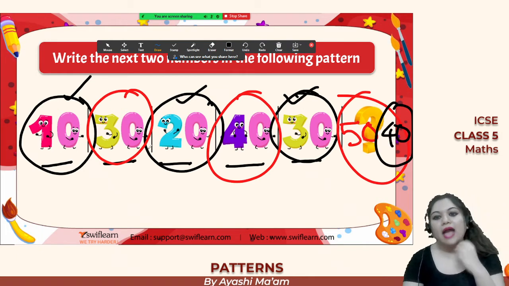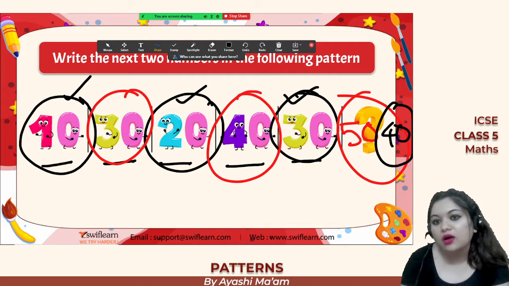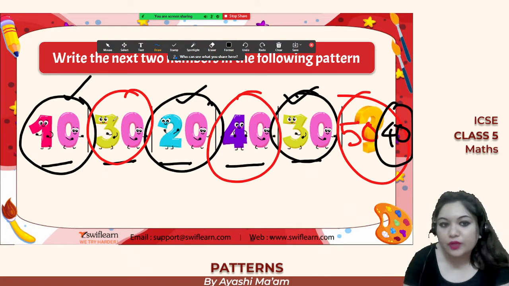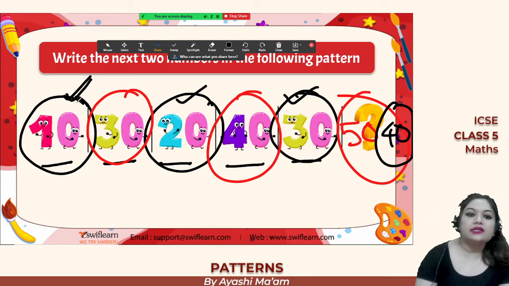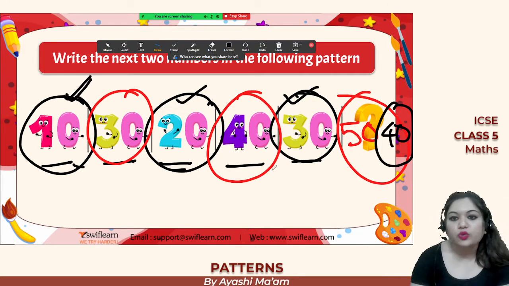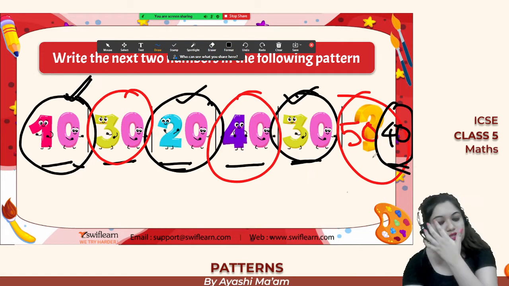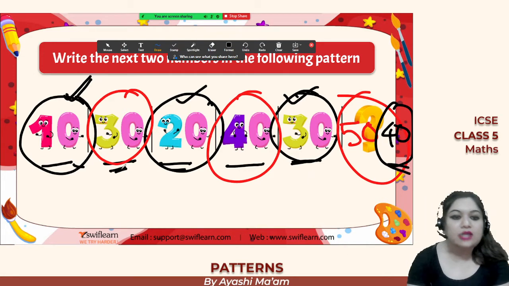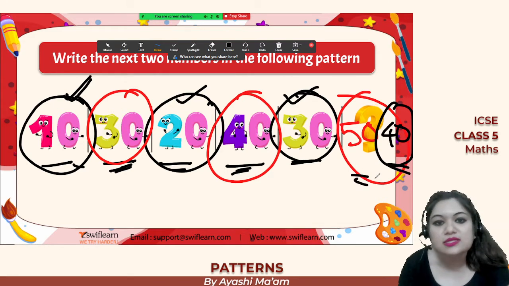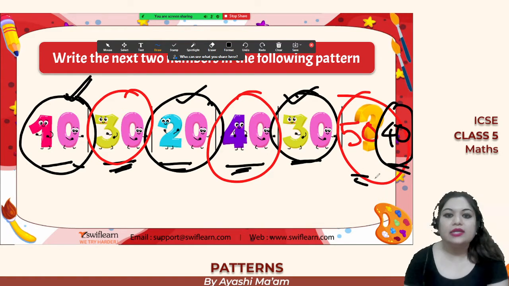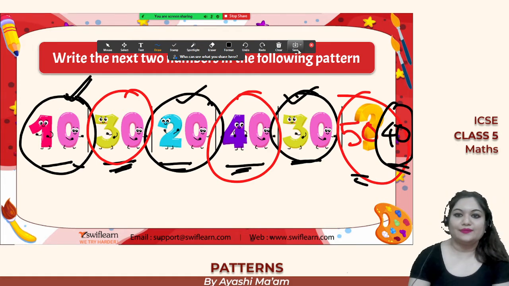So if you observe it properly, then you can just segregate that here it is happening like 10, 20, 30 and then 40 we got in the series, and in the red circle you can see 30 and then 40 and then 50, right? So definitely this is the pattern that you can follow.